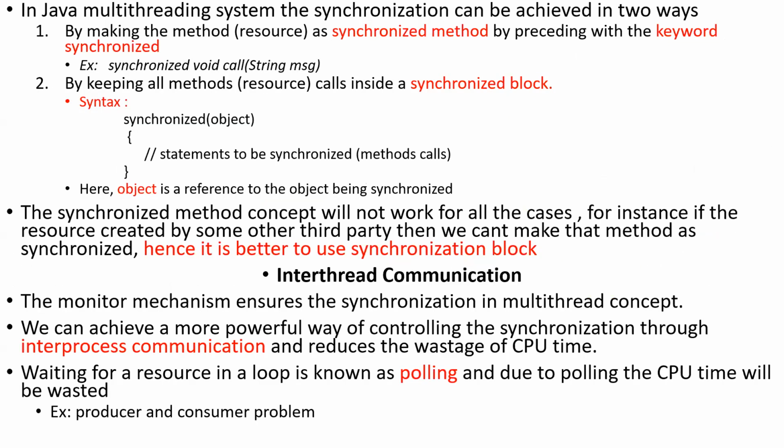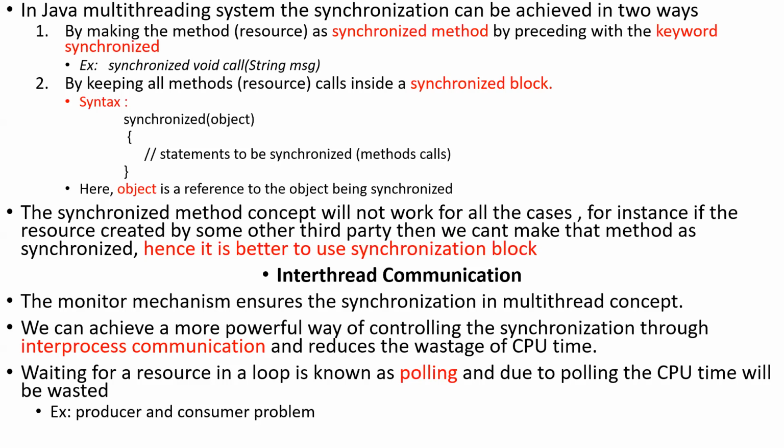So now we'll see how to make that environment synchronized, how to make those threads synchronized. There are two ways to make the multi-threading execution synchronous. The first way is that we make that method, whatever the method or resource, a synchronized method. So inside a program, all the threads want to execute some method or some resource. That may be a hardware resource, or software, or some method also.